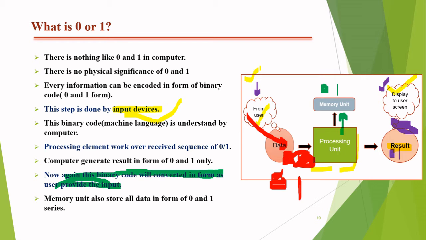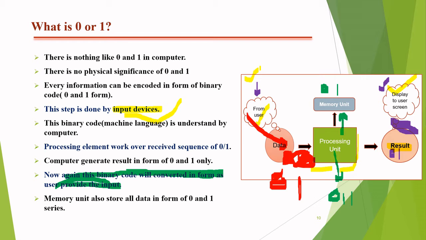Now a question may arise in your mind: if the data is stored in 0 and 1 forms, how can it be understood by the processing unit? Of course it is understood by the processing unit, because the processing unit always wants the data in the form of 0 and 1. So there is no kind of converter used between the processing unit and the memory unit. The CPU is also known as the processing unit, because the full form of CPU is central processing unit, that means the main part of the computer device.